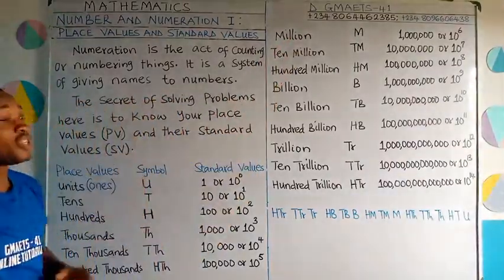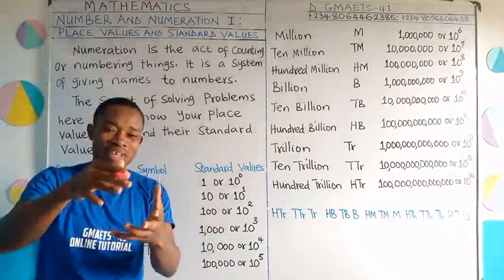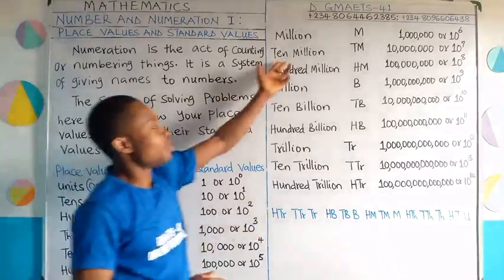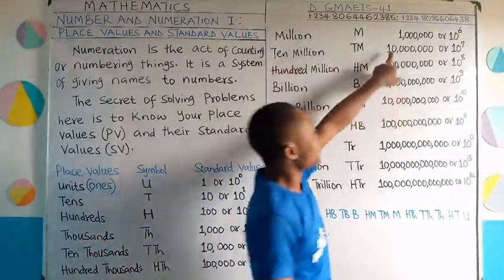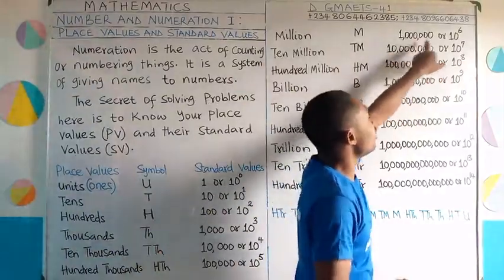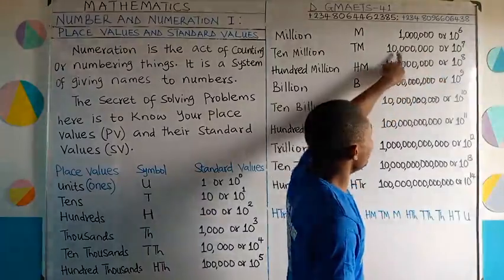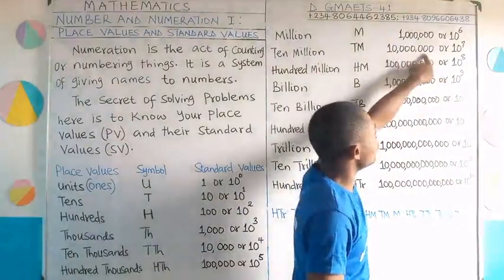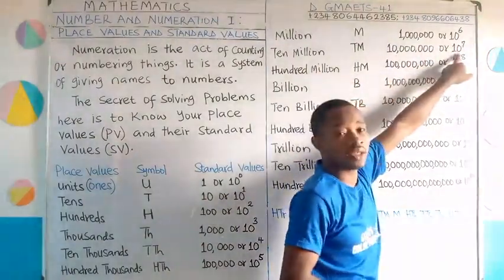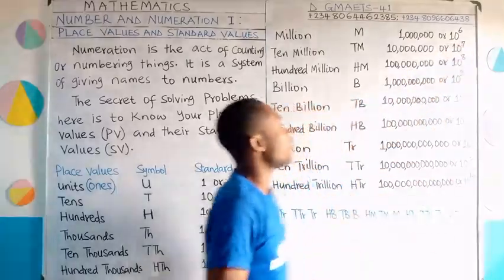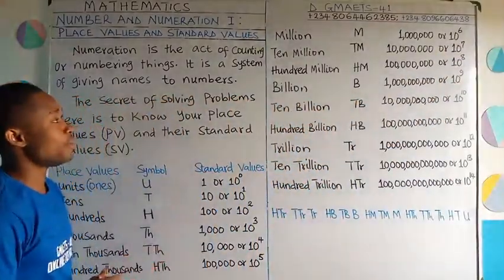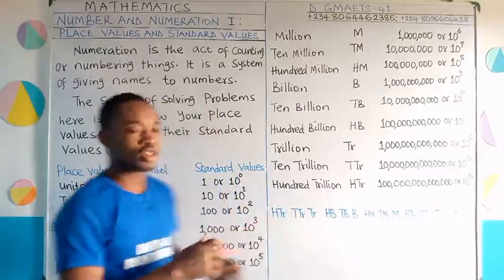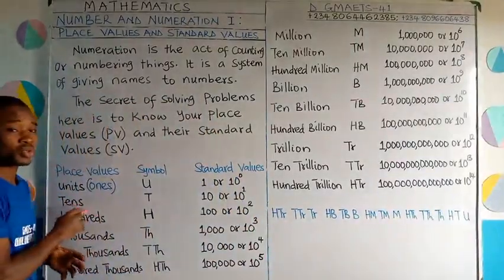So let us move on to the next place value. 10 million, tens of millions. Is that okay? Now, for this 10 million, the symbol is TN. We have 10 and then million. You know that in million we have 6 zeros, but this is 10 million. 6 zeros here, then 10. Altogether, how many zeros do we have? 7. So as a power of 10, it will be 10 raised to power 7 because there are 7 zeros in 10 million. And did you notice that 10 million is simply a repetition of the standard place value tens?